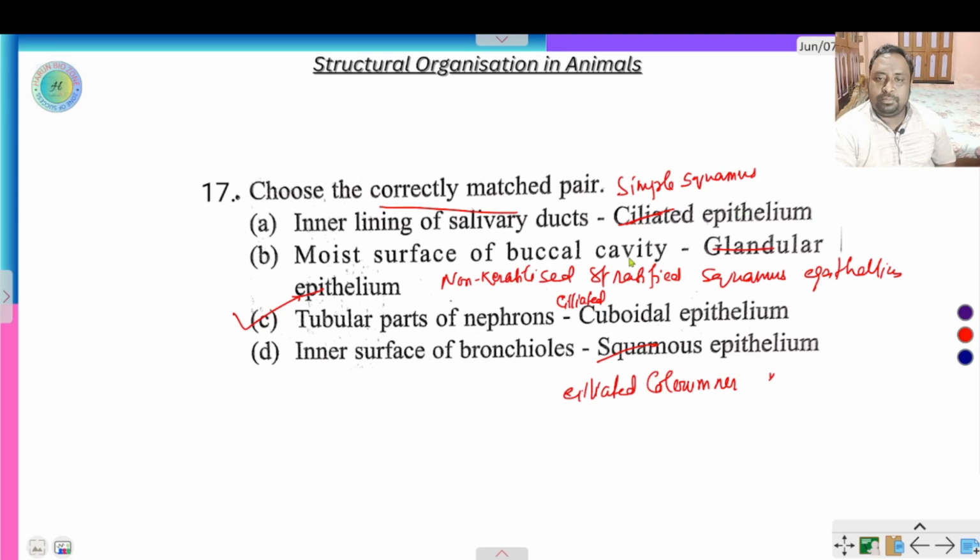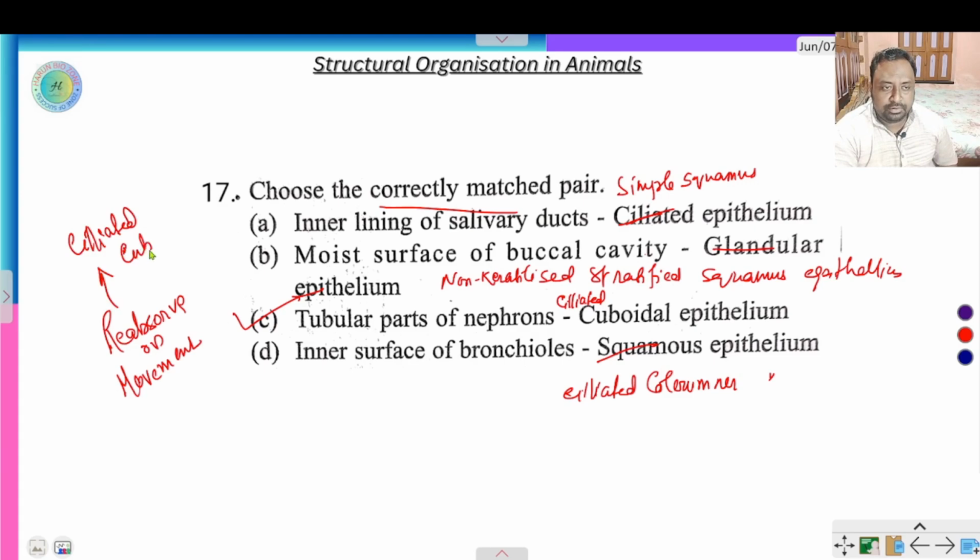Moist surface of buccal cavity is made by non-keratinized stratified squamous epithelium. Tubular part of nephron is cuboidal epithelium. Here reabsorption happens. Wherever there is reabsorption and movement, there will be ciliated cuboidal epithelium. Clear? Whether it is intestine, bronchial, or PCT, proximal convoluted tubule and distal convoluted tubule.